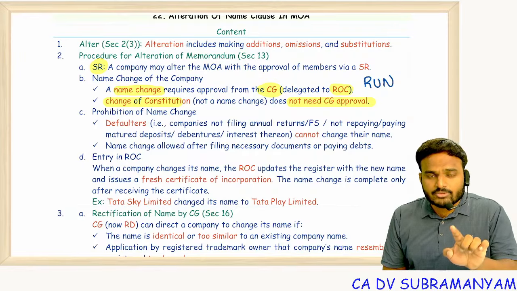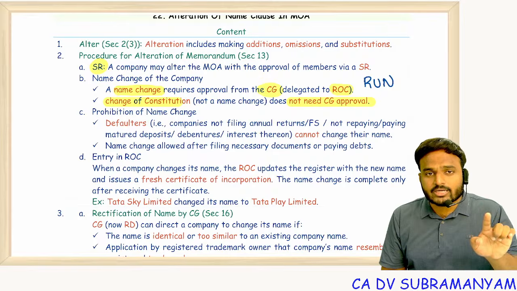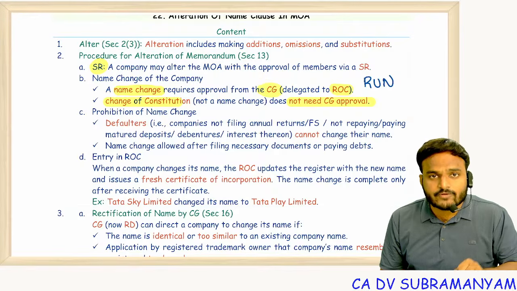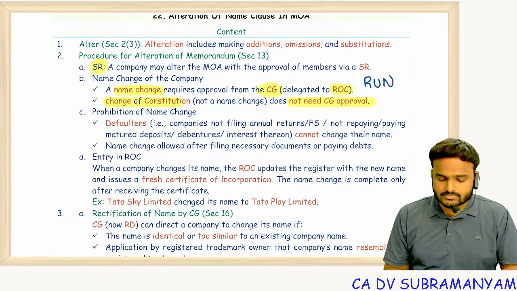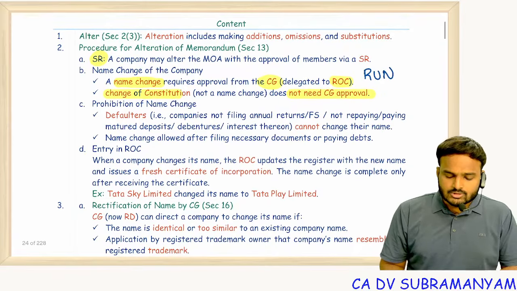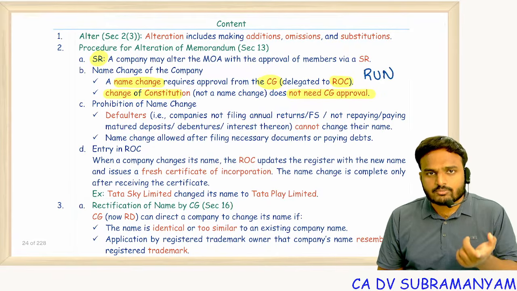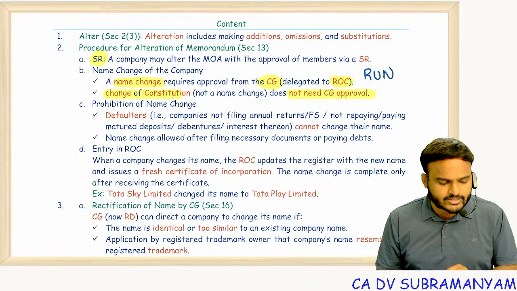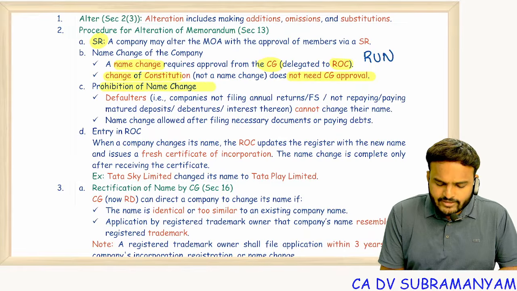If a public company wants to convert itself into a private company, CG approval is required for change of constitution, not for change of name. Don't be confused. So change of constitution requires CG approval, but change of name due to change of constitution, CG approval is not required.